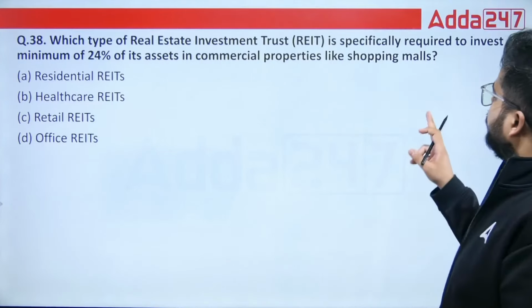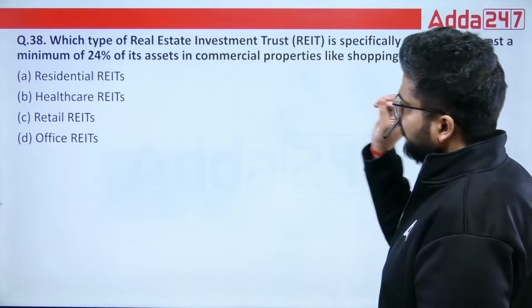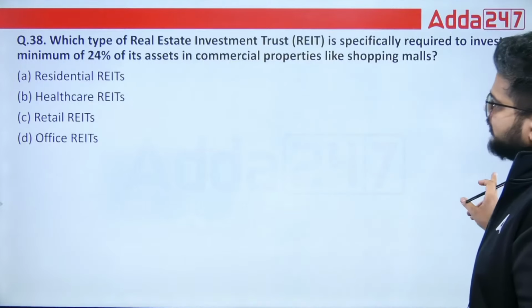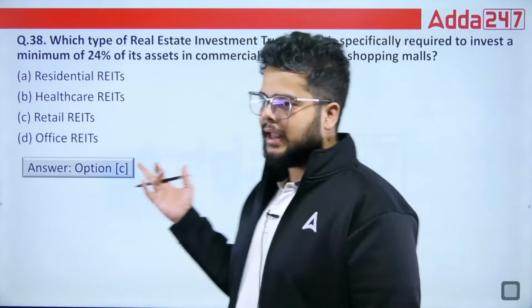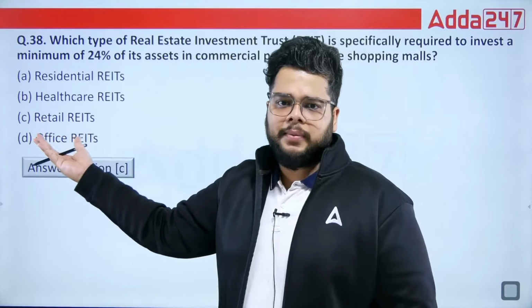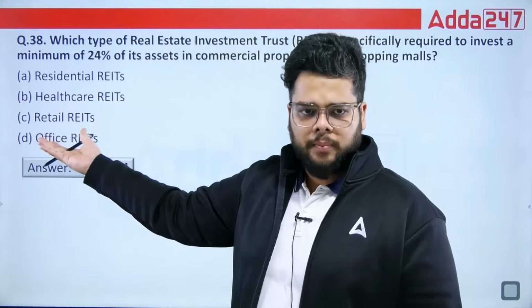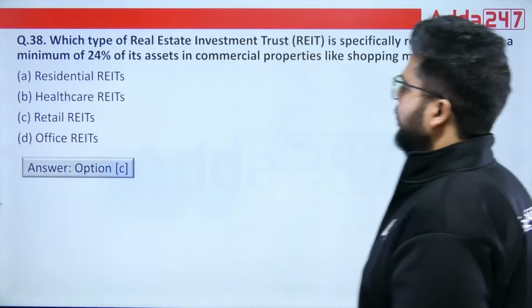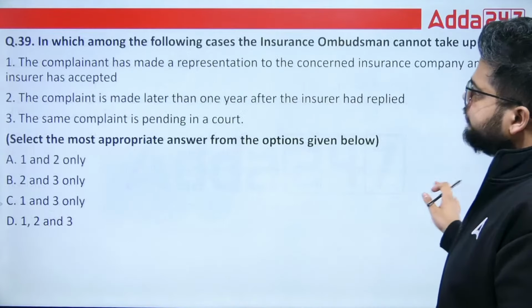So in case of which of the following you will be having minimum 24% of asset in the commercial properties, it will be your retail REITs. Fine. By logic also you can say that the commercial properties, the shopping malls, it is retail shop only, na? C is the right answer.